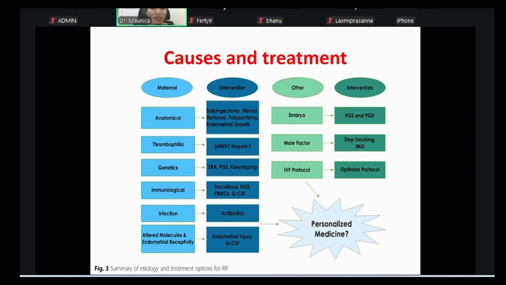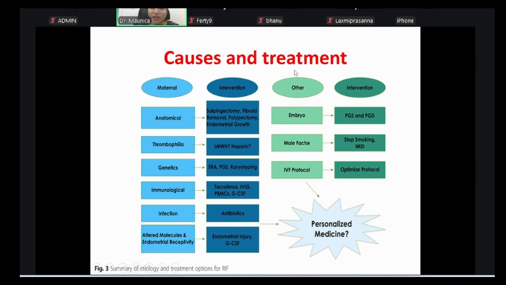I'll talk about it. Next, infections like chronic endometritis, and then altered molecules and endometrial receptivity. Now, about this last one, we do not have a lot of information at present, but this is more dealing at the level where you do a GCSF or endometrial scratching. What it does is it causes inflammation. So when there is inflammation, it invites all the neutrophils. They say when all these neutrophils get concentrated in that area, they produce certain growth factors that are improving the vascularity or the quality of the endometrium.